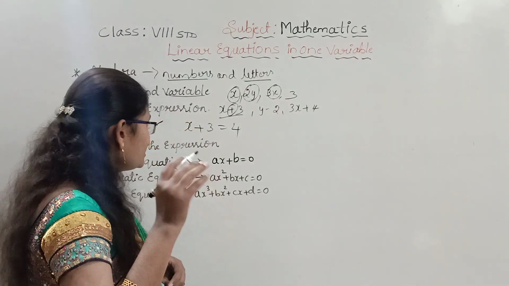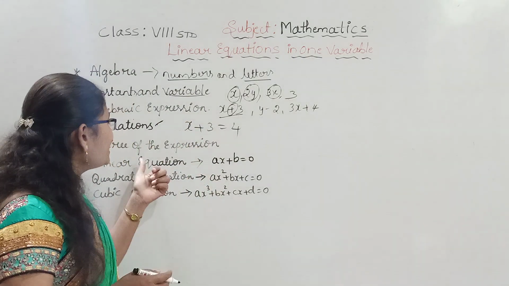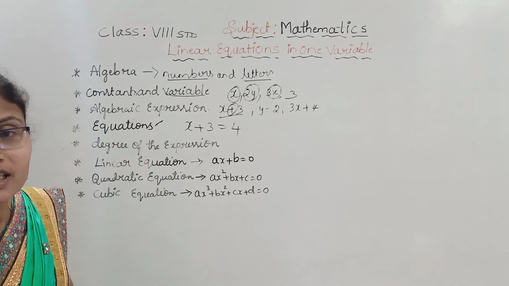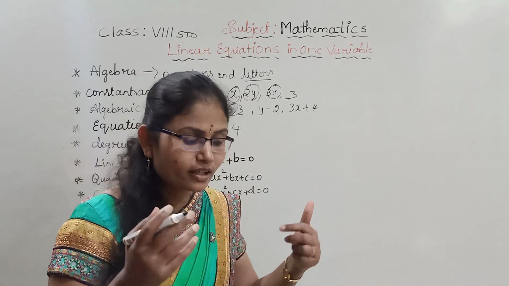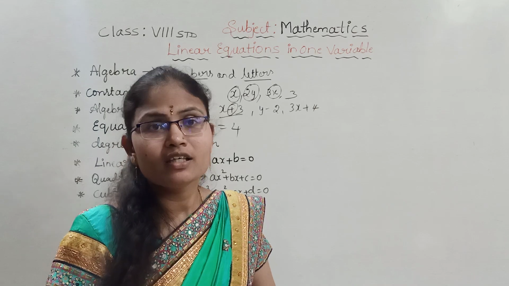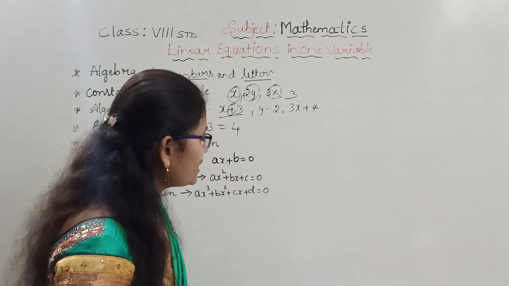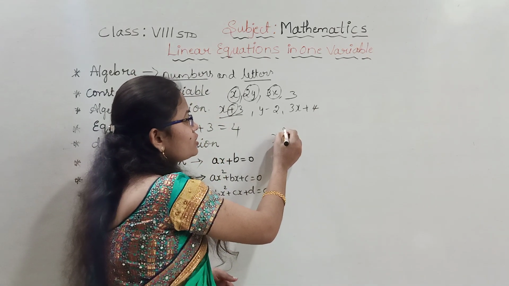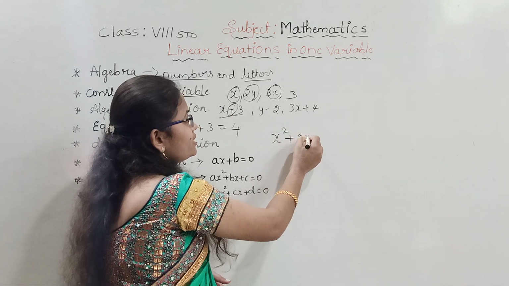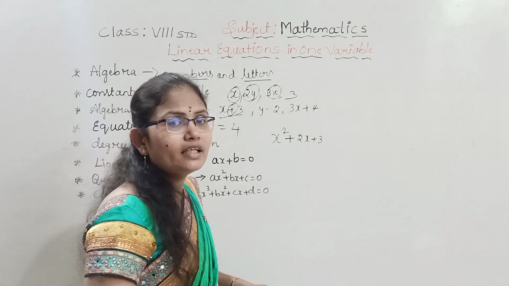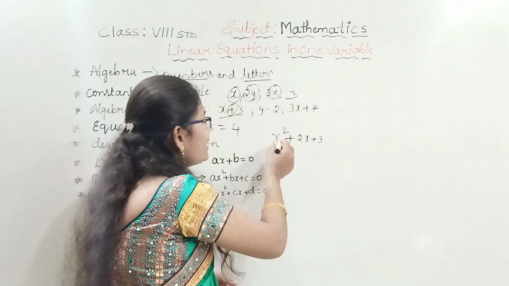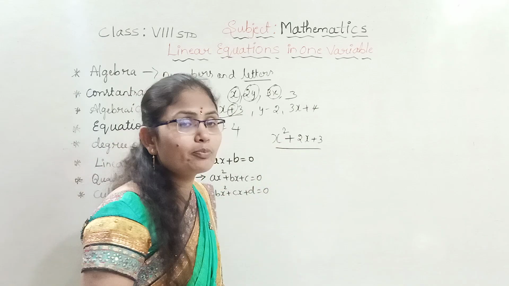Equations. In the same way, let us go for the degree of the expression. What is meant by the degree of the expression? For example, let us consider one expression, x square plus 2x plus 3. Here you can observe the highest power of this expression.